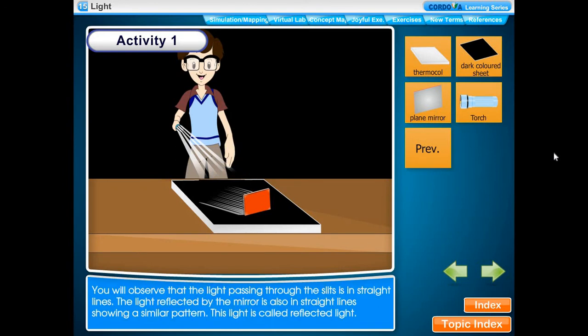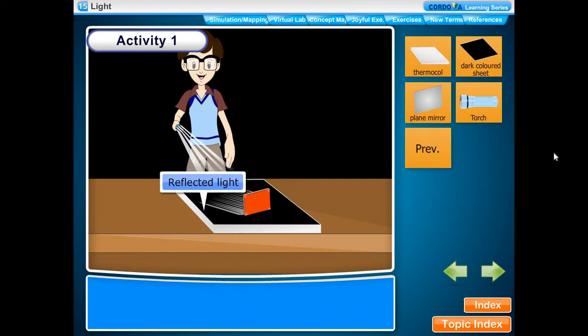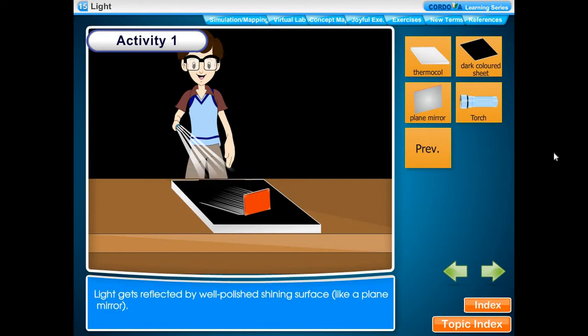Observation: we will observe that the light passing through the slits is in straight lines. The light reflected by the mirror is also in straight lines showing a similar pattern. This light is called reflected light. Conclusion: light gets reflected by well-polished shining surfaces like a plane mirror.